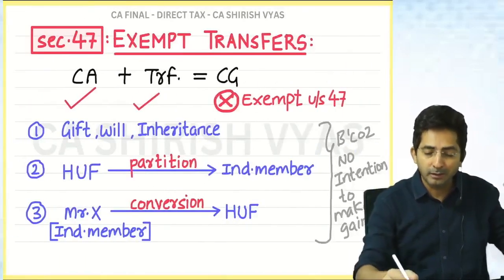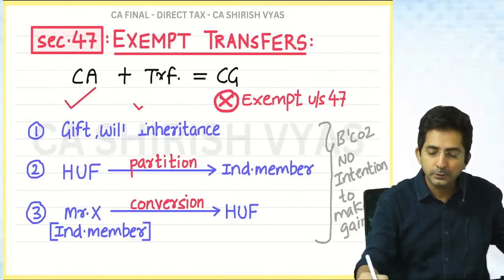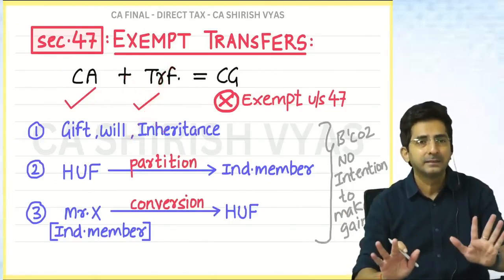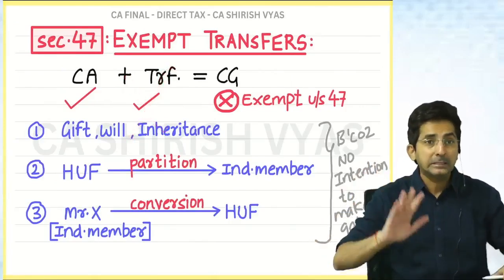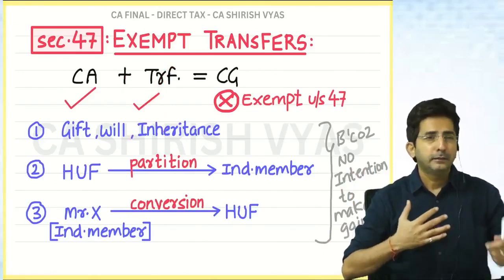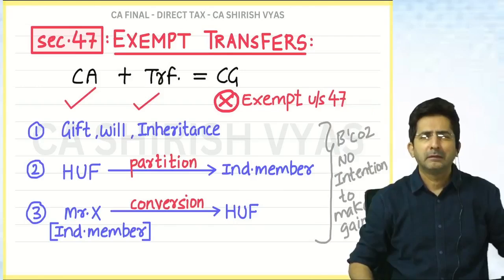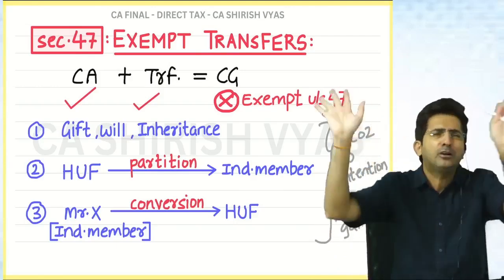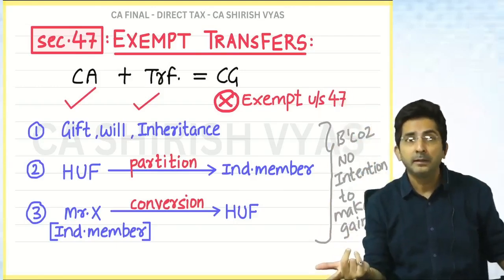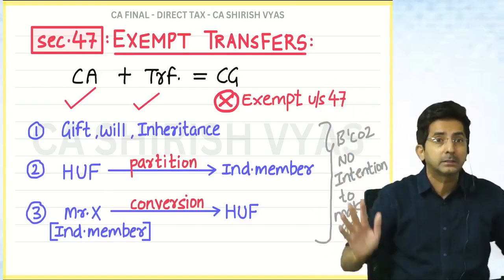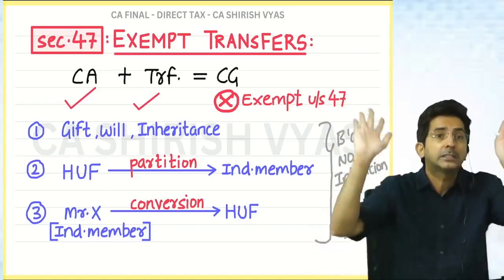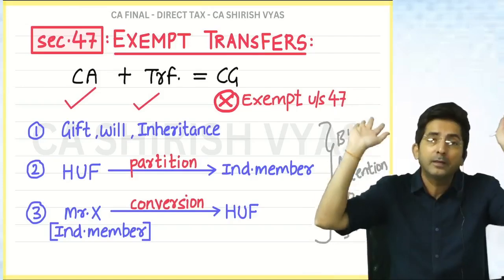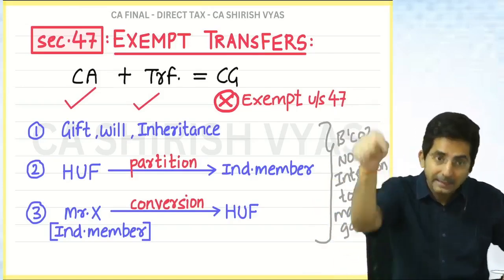So that's why law doesn't treat this as a real transfer. And since it is not a real transfer, government doesn't want to tax under capital gains. Yes, if Shirish Vyas sells the whole classroom to someone, saying I don't want to do coaching class business now, you take these benches, camera, projector, I am selling off, then capital gain will come. Then all my properties will become someone else's. Then it's a pure sale. Owner will change. Then my benches and all are no more my benches. They are given away to someone. Then capital gain will arise.